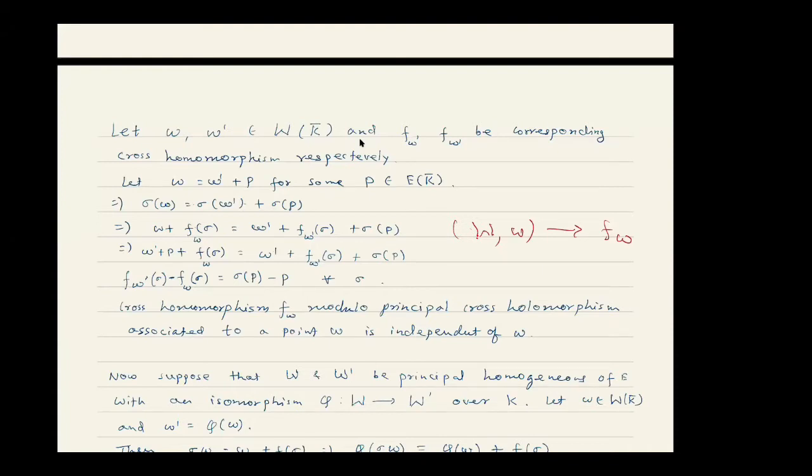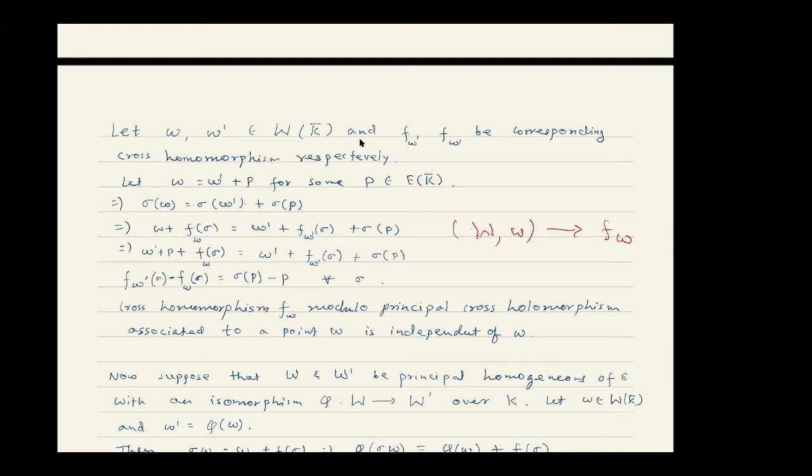First, let us show that if we have two points w and w prime on W itself, then let us see how this cross homomorphism changes. That's what I have shown here. I have taken two points, w and w prime of W over K bar, and the corresponding cross homomorphisms f_w and f_w prime. This is a comma, not w prime.